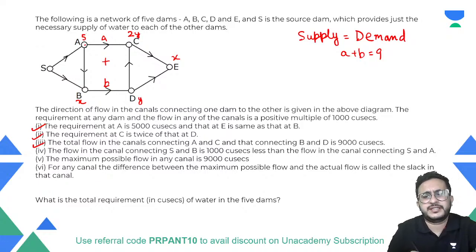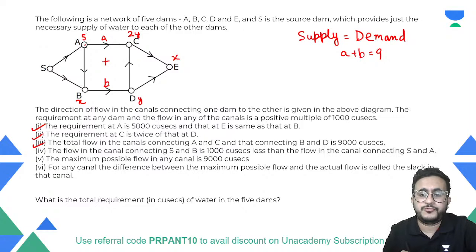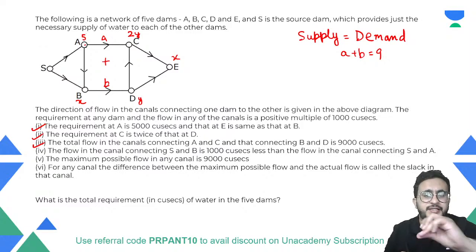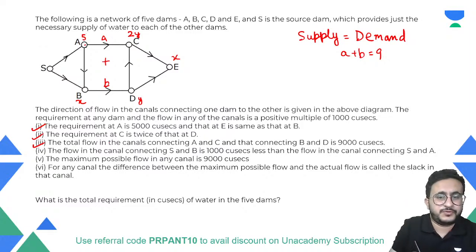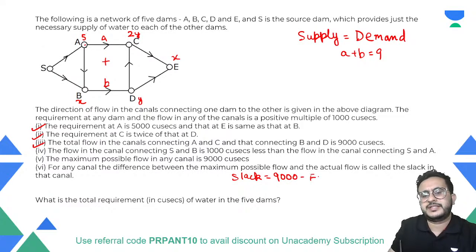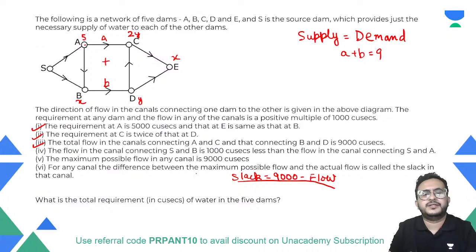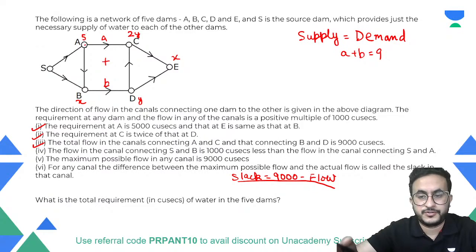Okay, so maximum possible flow is given as 9,000. So what is the actual flow? So basically your slack will be 9,000 minus flow. So slack is basically the deficit between the maximum possible flow and the actual flow.